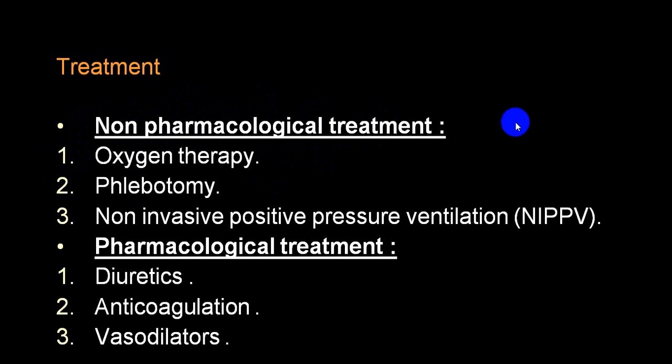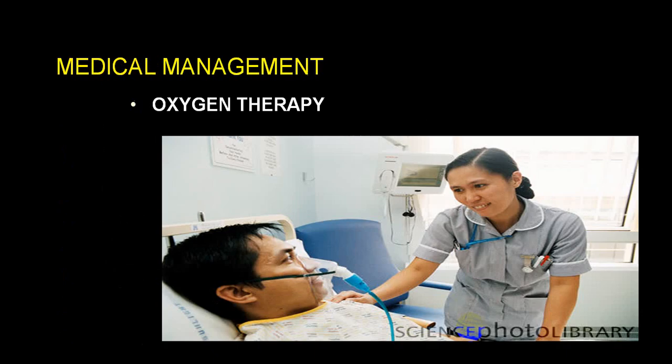Phlebotomy is usually done in a person with polycythemia. You can have positive pressure ventilation. As far as pharmacological therapy is concerned, diuretics. Anticoagulants will be helpful only in case of chronic pulmonary embolism, chronic thromboembolic phenomena, or acute pulmonary embolism. Vasodilators will also be helpful to reduce pulmonary hypertension. And you can use what we call PG inhibitors, prostaglandin inhibitors, to reduce pulmonary arterial pressure.